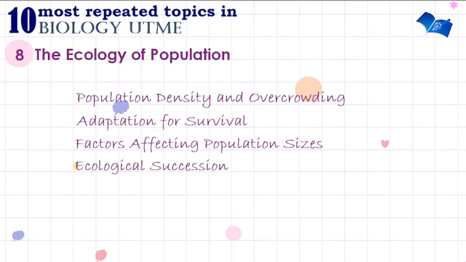Another important subtopic for you to note under ecology of population is ecological succession. We have primary succession and secondary succession. How is a climax community attained? How do you get a stable community? How does an unstable community transition from being unstable to being stable?